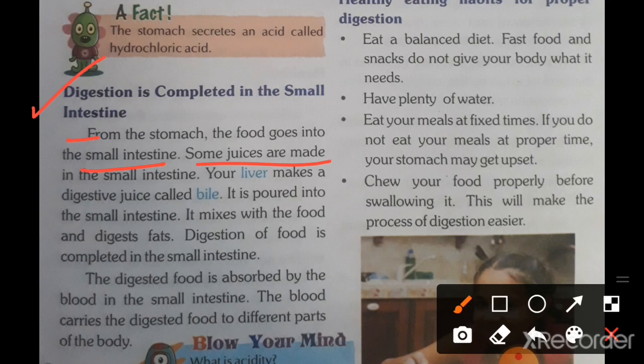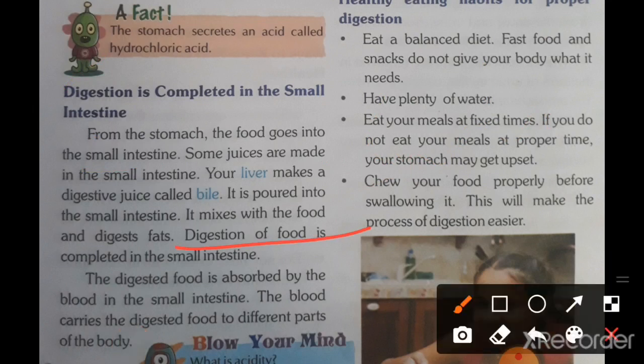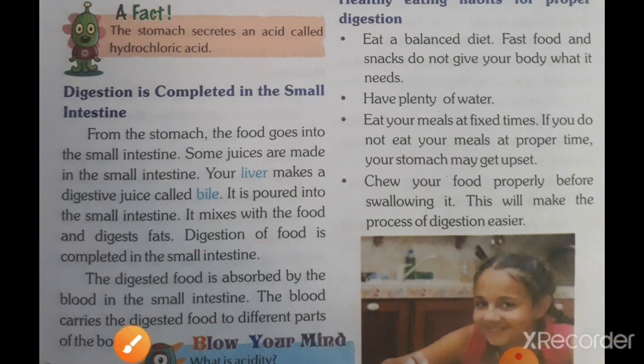So in the small intestine, our food is getting two types of liquid. One is intestinal liquid, second is bile. Okay. So digestion of food is completed in the small intestine. The digested food is absorbed by the blood in the small intestine, and the blood carries the digested food to the different parts of the body.